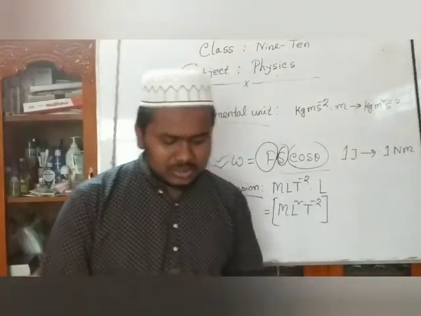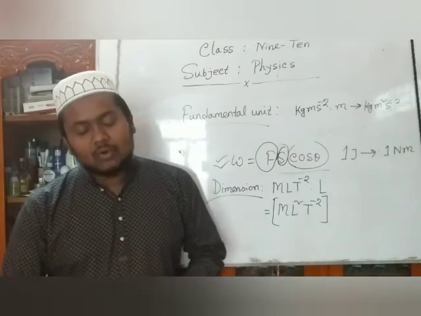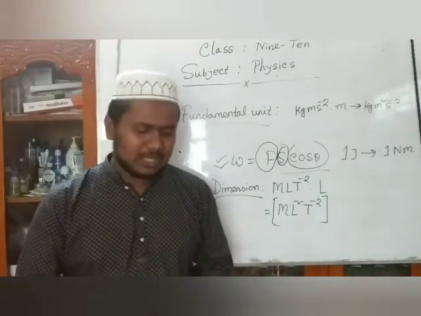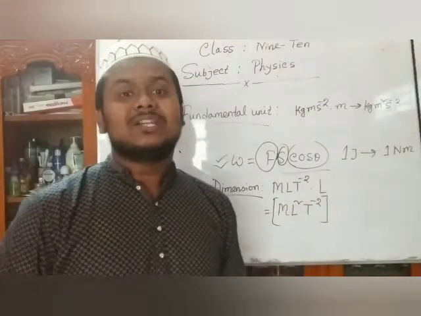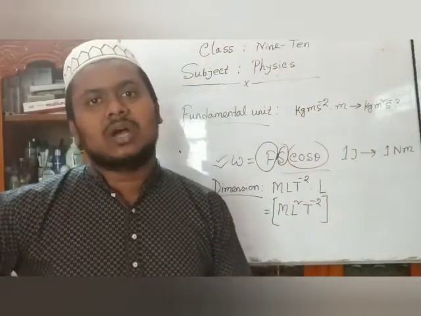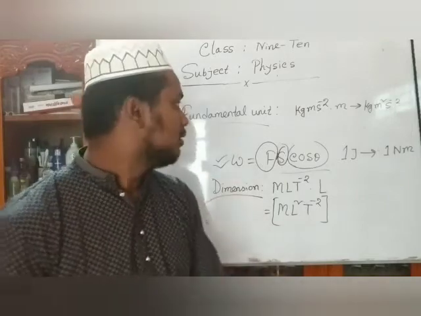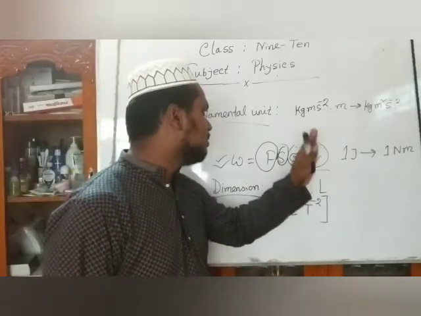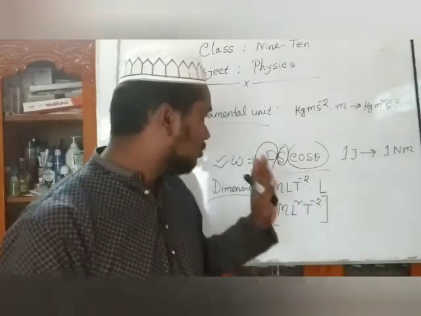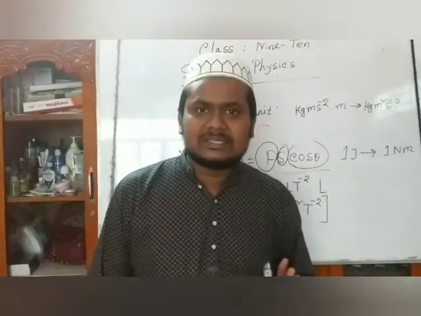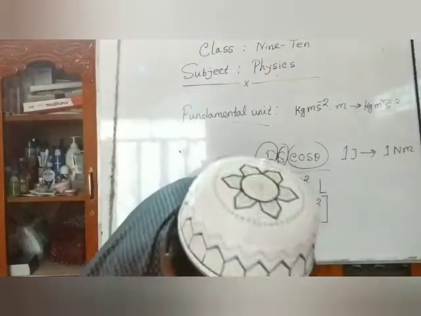If a force of 1 Newton is applied to a body and the body gets 1 meter displacement along the direction of force, then we say that is 1 joule. That is the definition of 1 joule. প্রিয় শিক্ষার্থী, একটু ভালোভাবে খেয়াল করো.